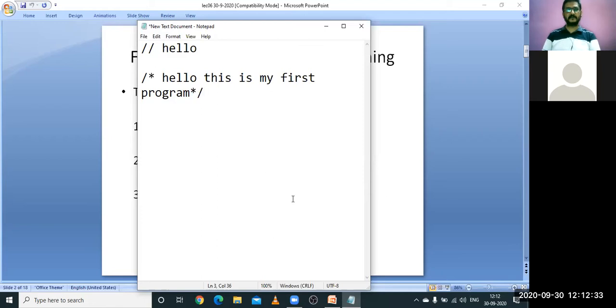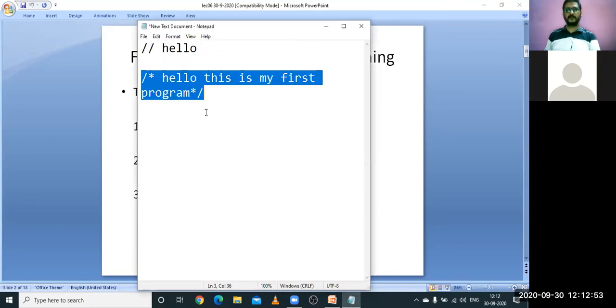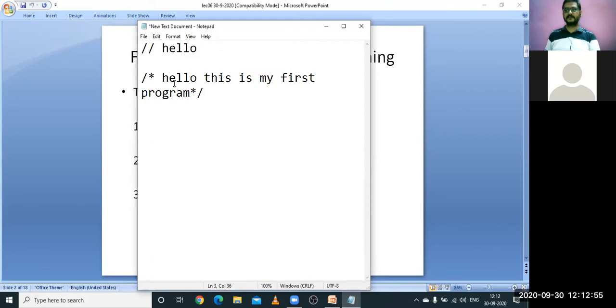That is, you can write more than one line for a description of the program. When you use the single line comment, you are restricted to one line that is not regarded as part of the compilation. But here, when you write more lines, the lines under the control of these two comment markers will not be processed. They are helpful in understanding the program in a better way.